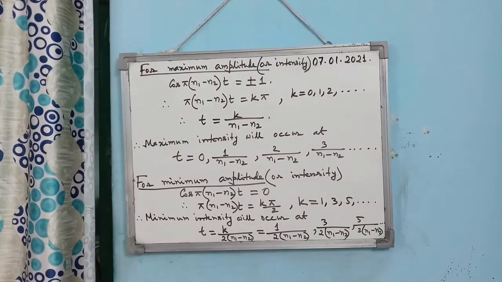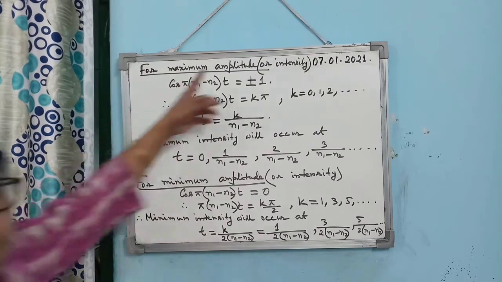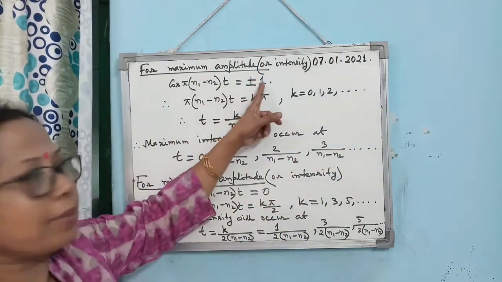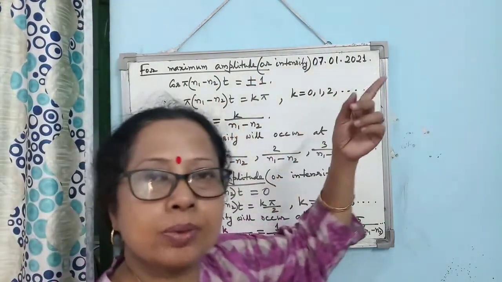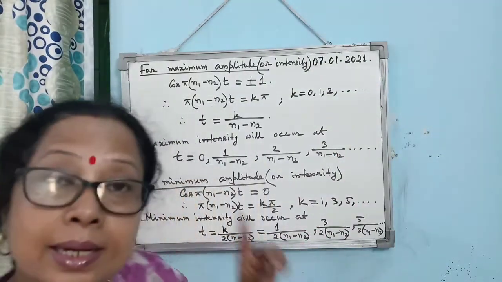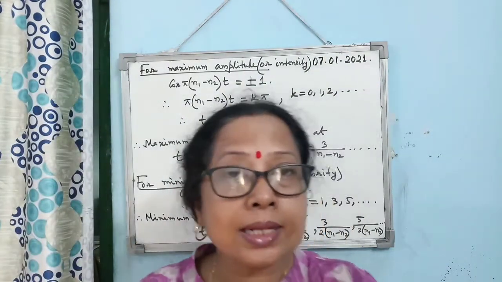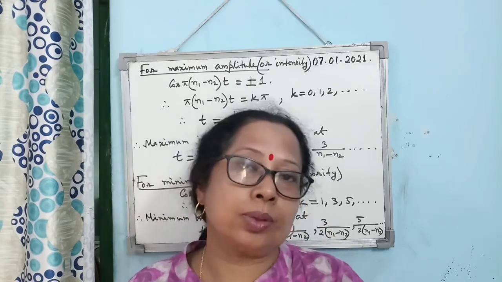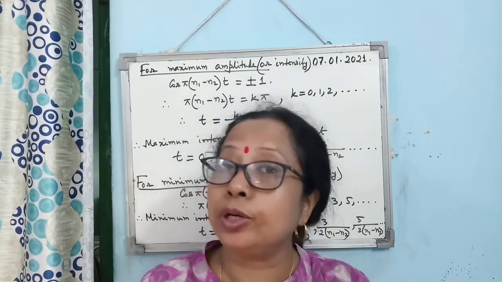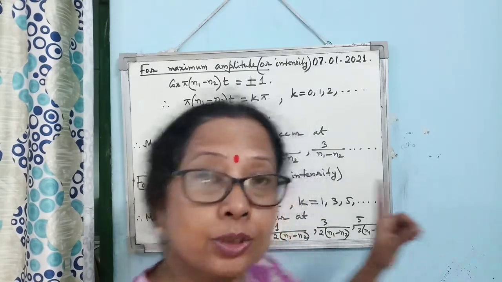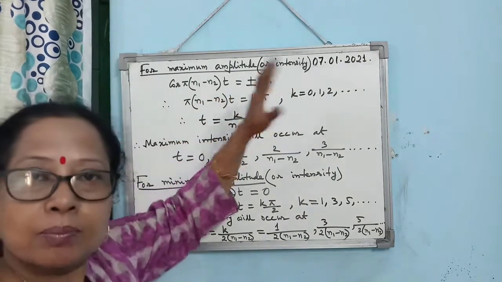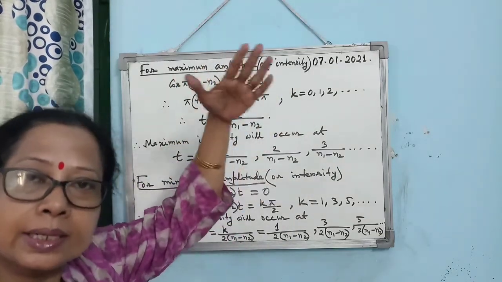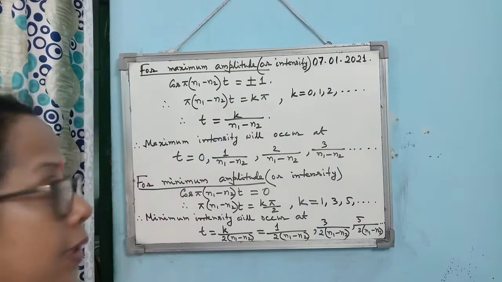The simple mathematics is that for maximum amplitude or intensity, the cos should be maximum. Maximum means either plus 1 or minus 1. Here lies the difference. For interference, maximum was only plus 1, and minus 1 for minimum we took. But in this case, it should be plus minus both. Plus means in the positive direction and negative means in the opposite direction.